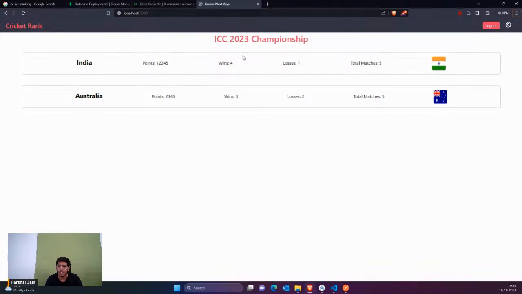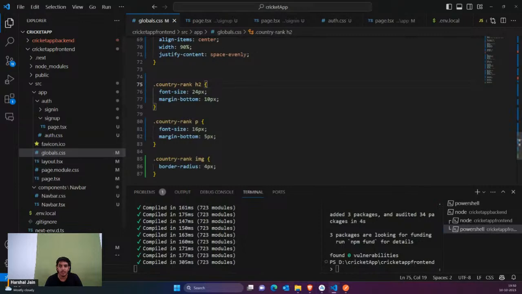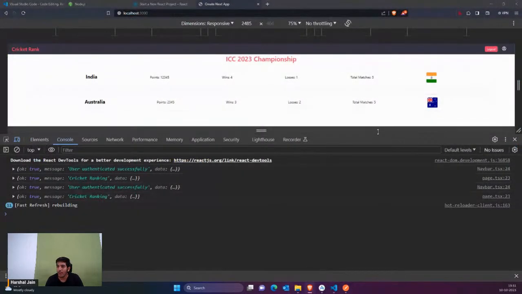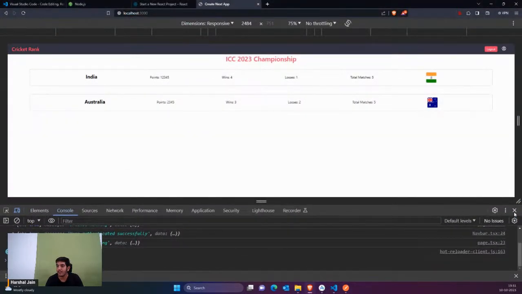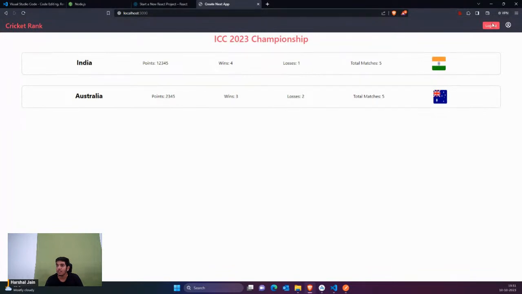Okay, so these were all the details which I wanted to show. Instead of this, we can show it as a table also, like I have normally shown details like this, but you can actually show data as a table. So this project has now been completed. We have covered the global cricket ranking, then after this the login, sign up, authentication, and also the check login logic here.